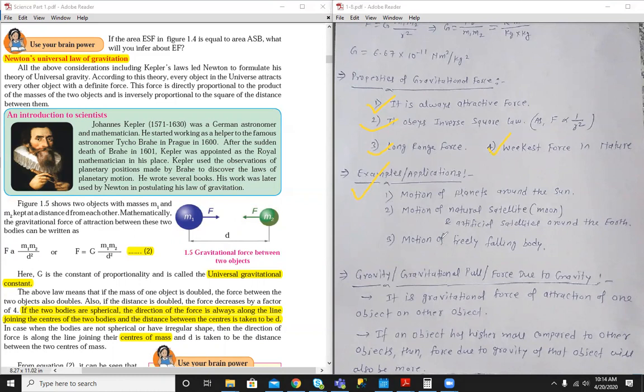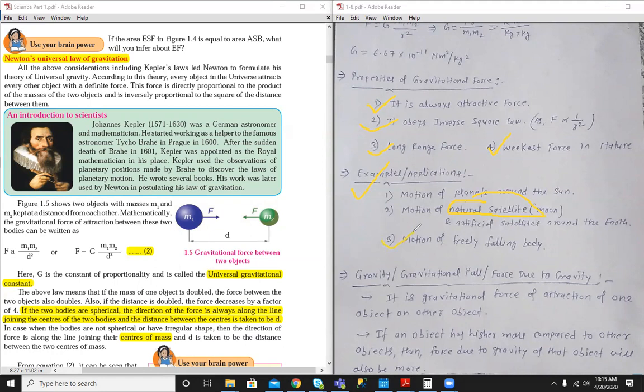Motion of the moon around the earth, as the moon is our natural satellite. And other artificial satellites, we send a lot of satellites into space every year. They also revolve around the earth because of this gravitational force.